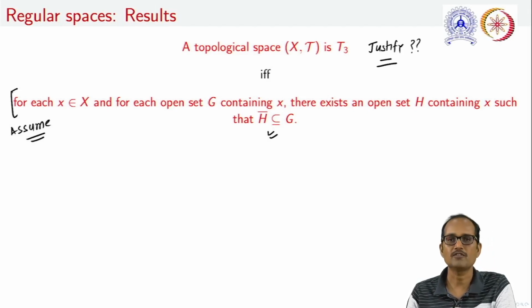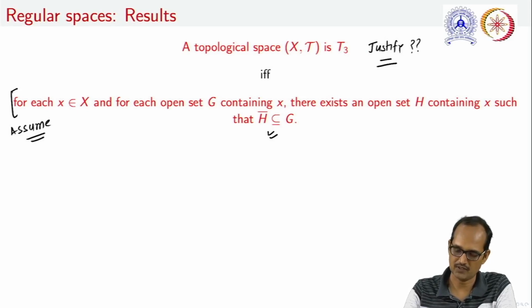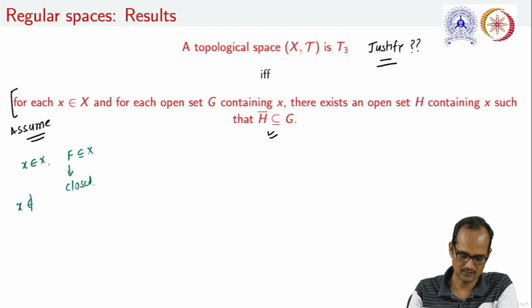In order to justify that, begin with an element x in X and a subset F of X. It is to be noted that F is closed. Also, x is not an element of this F.